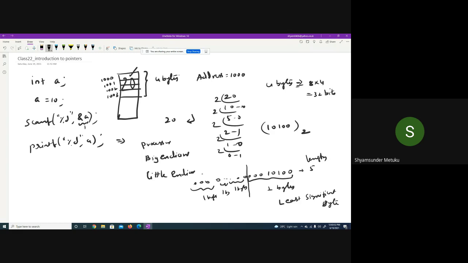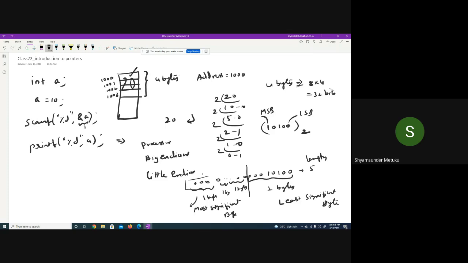If something goes wrong on this side, the error will be more. So you can call it the MSB, most significant byte. The way you call a digit, it's a byte. In this number, this is called the LSB, this is called the MSB. LSB stands for least significant bit. MSB stands for most significant bit.